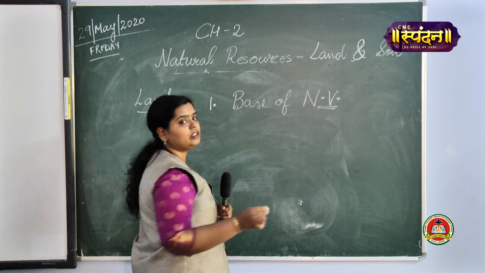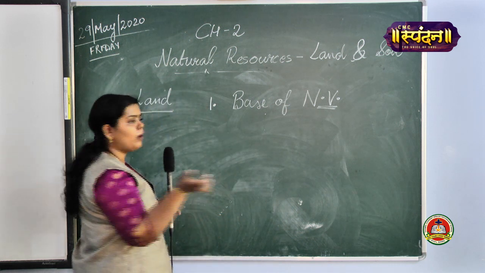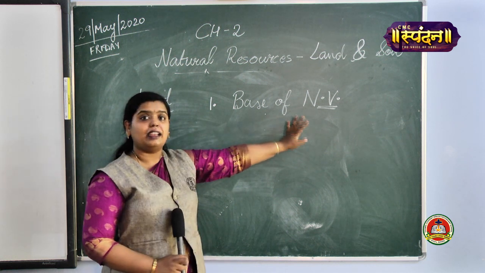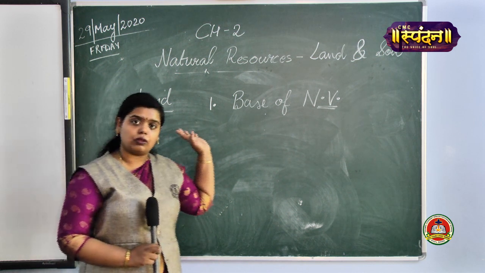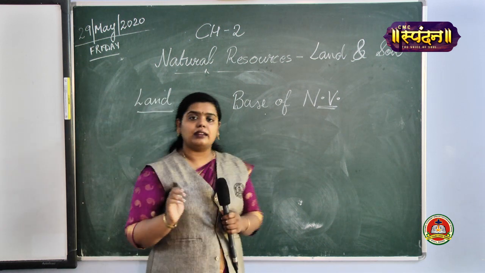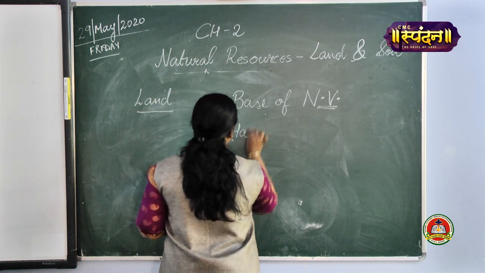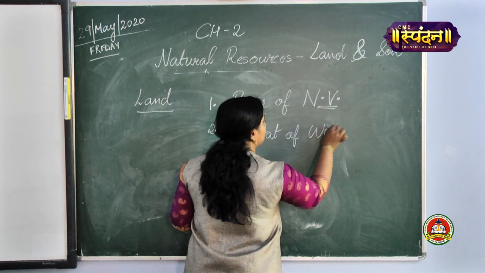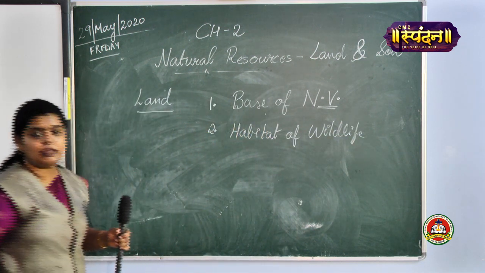Natural vegetation is the vegetation that grows naturally. Fine. You require land to grow any type of plants or any type of trees, and that's why it is considered to be an important natural resource. Fine. Second one, if you are having a good land, what happens? There would be more wildlife. More wildlife would be there.